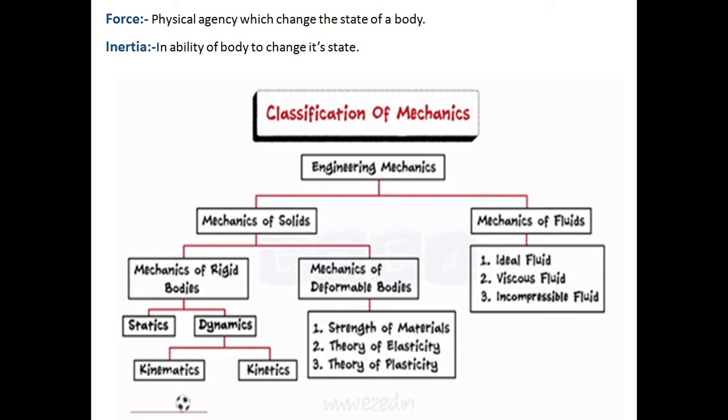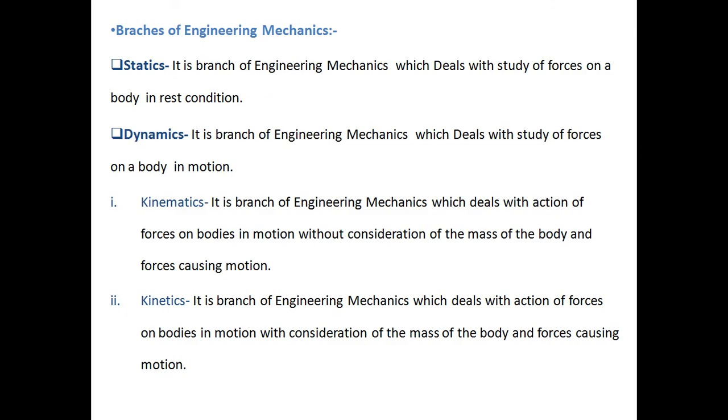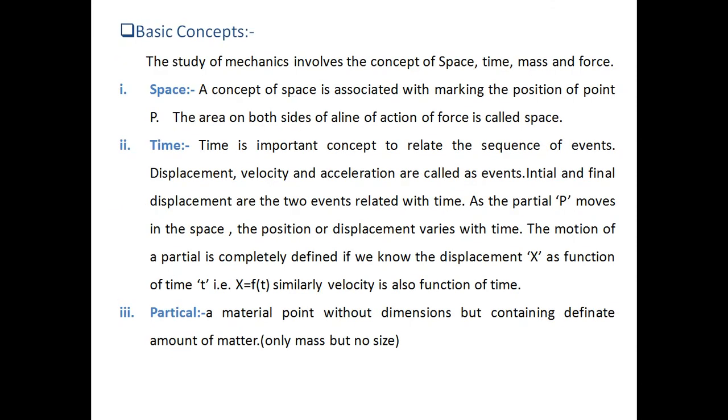In kinetics we have to consider the force as well as the mass of a body, the force which causes the motion. Okay, so these are the definitions that we have already discussed. Now what are the basic concepts? The basic concepts are space, time, mass and force. These are the basic concepts required while studying engineering mechanics. What is space?